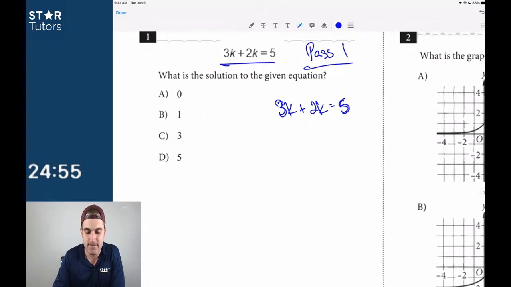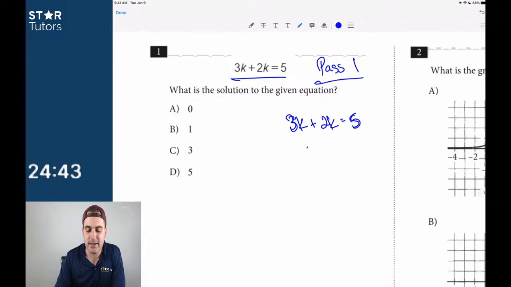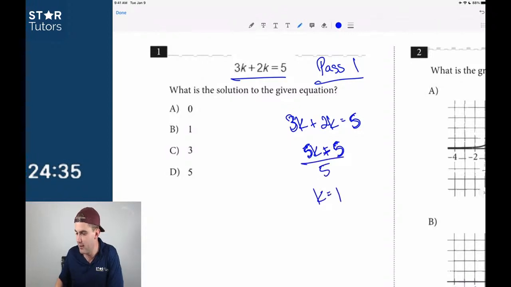This is how I would practice: time yourself, see where you are after Pass 1, stop the timer, write it down. Then start Pass 2, get back to the other questions, see where you are, write it down. We'll talk about that in a second, but this is so easy, right? Just don't make a simple mistake. 5k is equal to 5, divide by 5, so k is just equal to 1. Guys, that is extremely, extremely straightforward. The answer is just B.